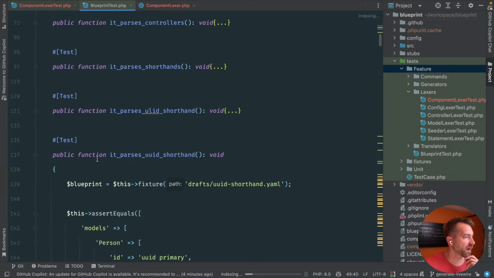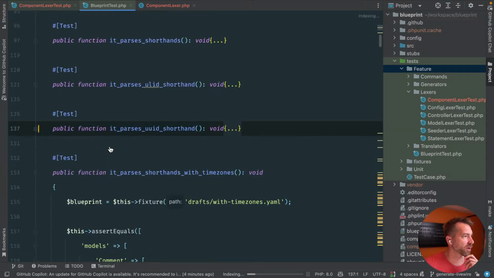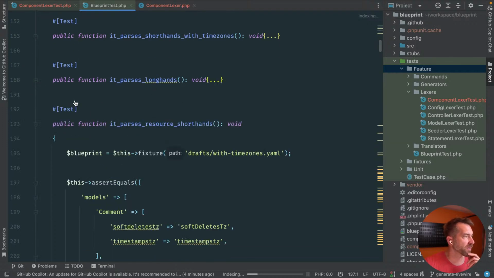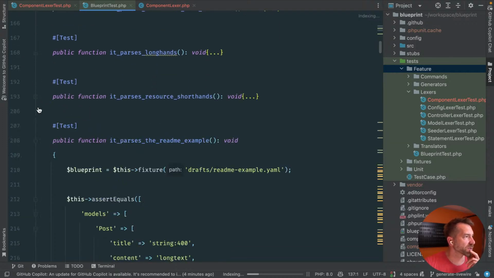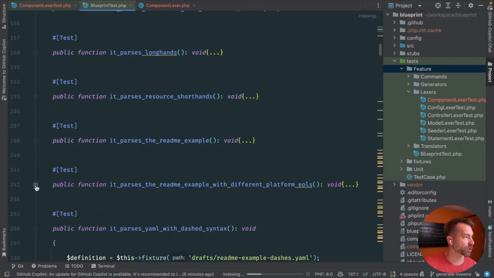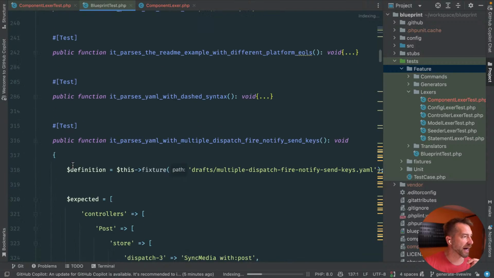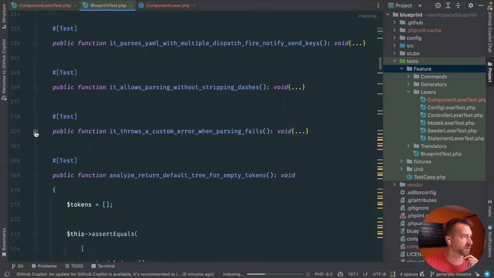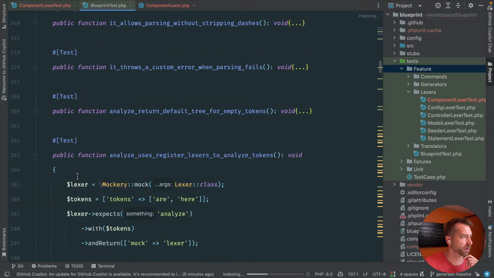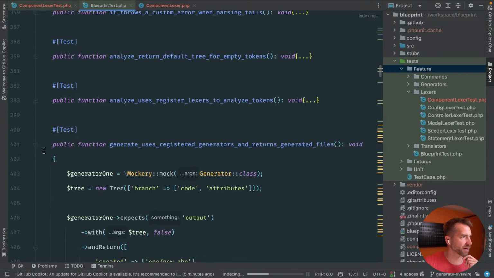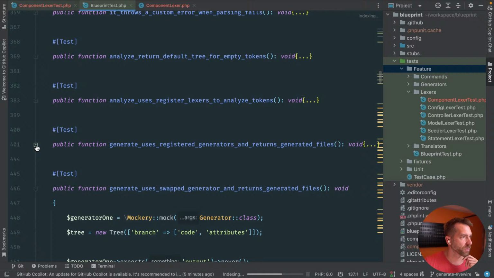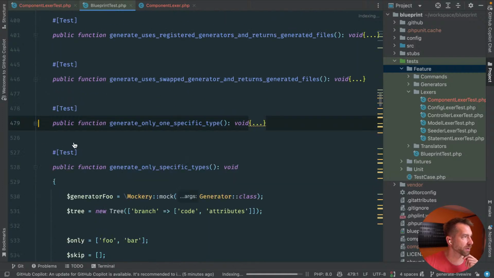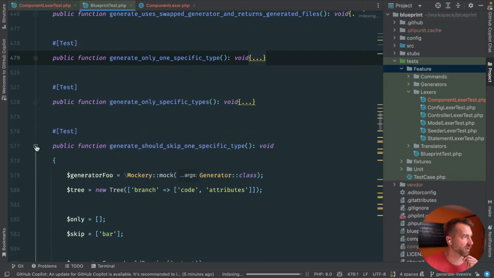Parses shorthand, parses ULIDs. Okay, so it parses all these kind of special YAML things that we do. It parses longhands fine. It parses resource. Yeah, these are all the various extra things you can do in the YAML. I do think this is where we want to start. I think we probably want to start. Okay, I'm just trying to see if there's like a controllers section here. Registers generators, swap generators. Yeah, this is going to force me to make all the extra stuff.